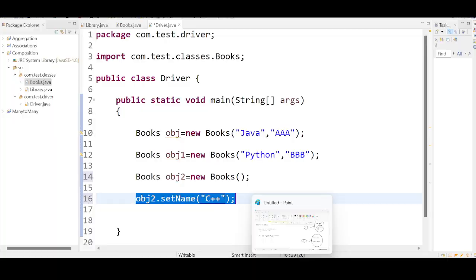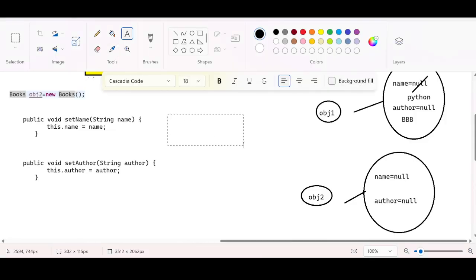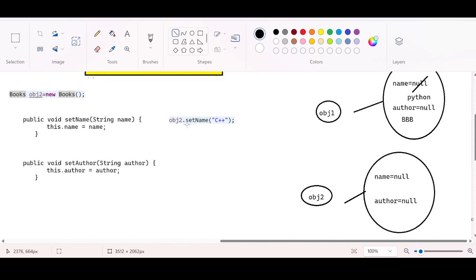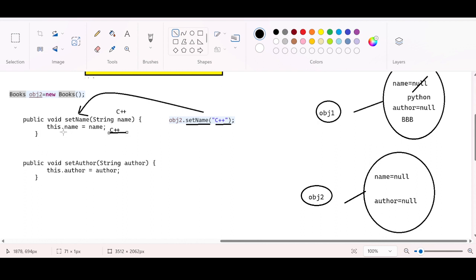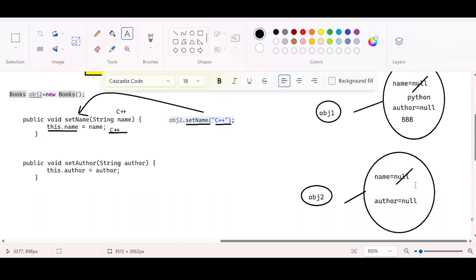Set name is going to call the set name method, and we are passing C++. This C++ will be transferred to this dot name, so the name variable stored inside the object will be replaced by C++.